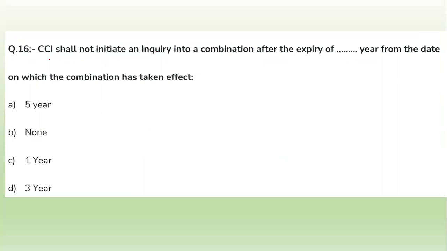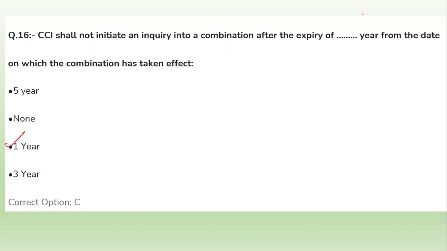Okay, question number 16: CCI shall not initiate an inquiry into a combination after the expiry of dash year from the date on which the combination takes place. This is talking about CCI not initiating an inquiry into the combination. Option C is the correct answer, the expiry of 1 year. After 1 year passes, no inquiry is initiated into the combination after the expiry of 1 year from the date on which the combination has taken effect.